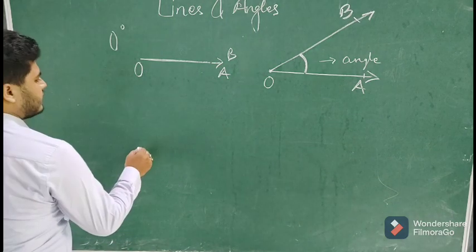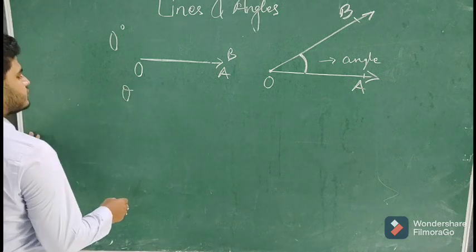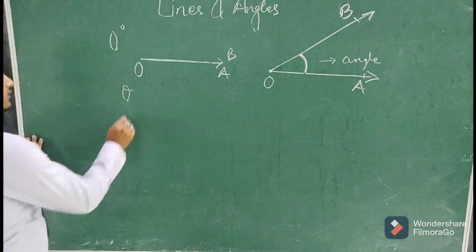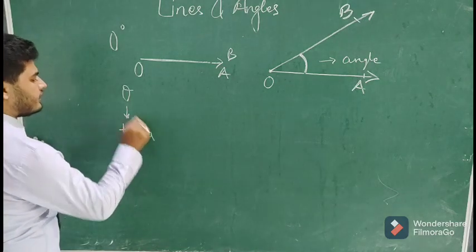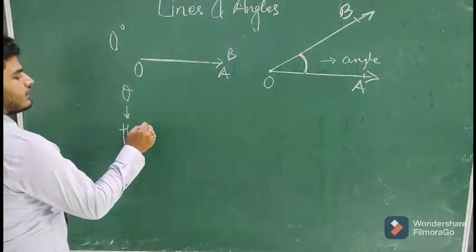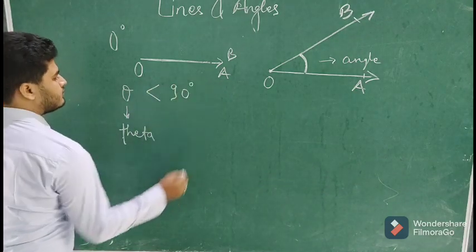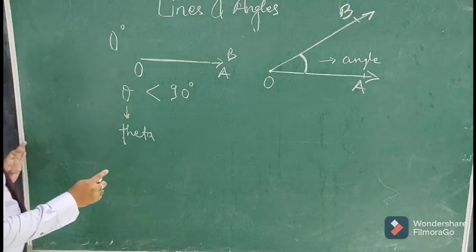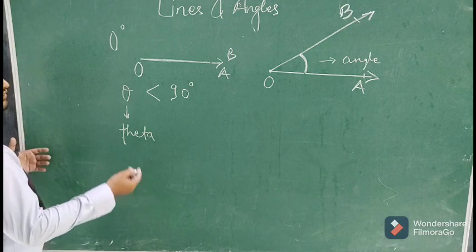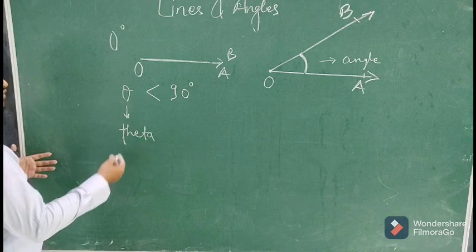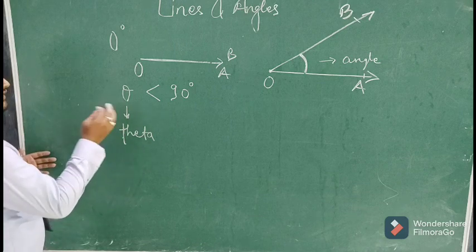Then if the angle is between, for example, if we use the symbol theta for angle, it is drawn like this. Theta is just like when in algebra you do not know the value, you suppose it to be x, y, z. You do not know the value of the angle, it can be any value, so it is theta.